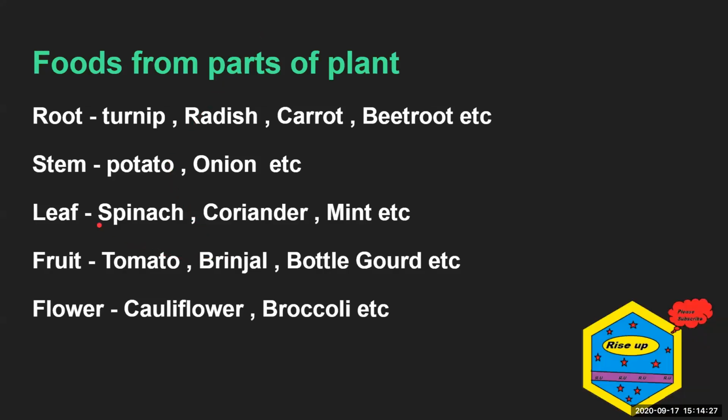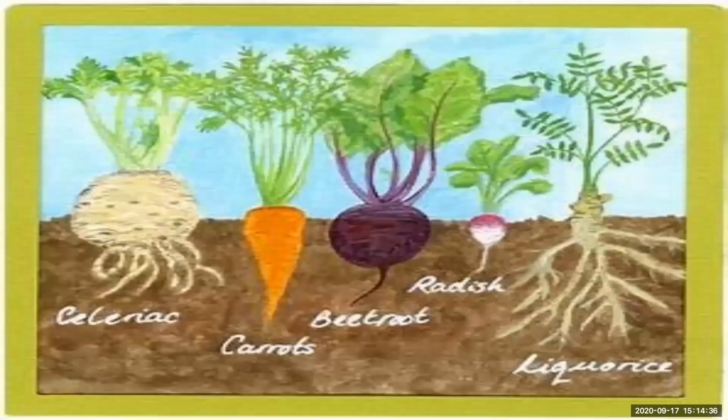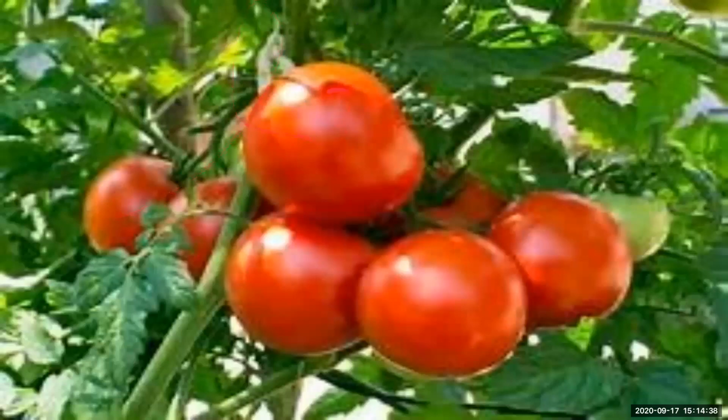From the fruit of the plant we get tomato, brinjal, bottle gourd. We get it from the fruit. You can see it hanging like a fruit. It is the fruit of the plant. We get all of these vegetables from the part of the plant named fruit.